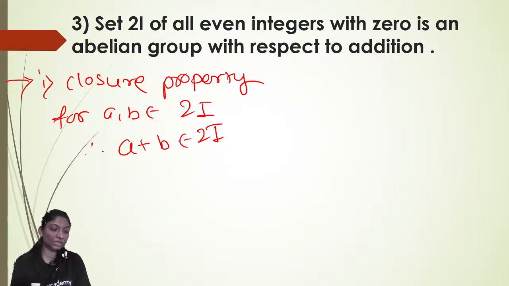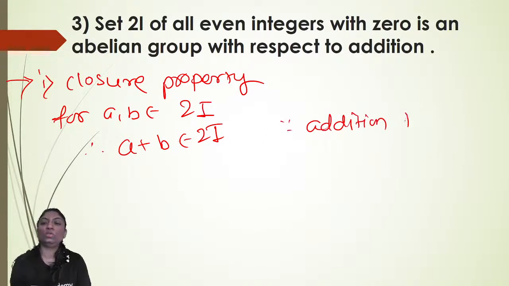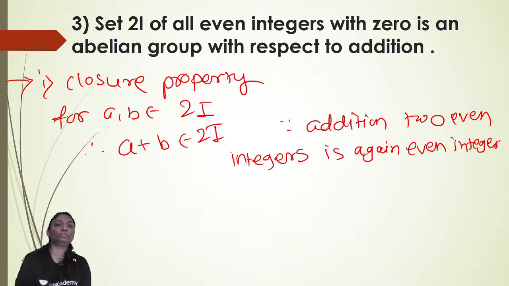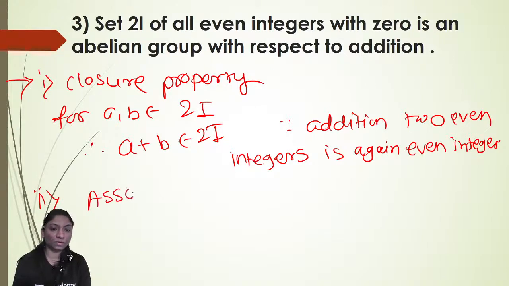So therefore, since the addition of two even integers is again an even integer. Okay? Second one, associative property.